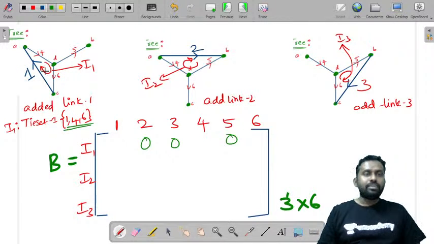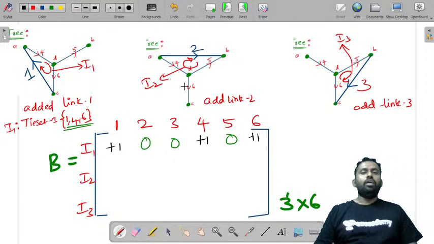And you need to consider this loop current direction I1, and 1. Both are in the same direction, therefore this is plus 1. Now if you observe 4, it is also in the same direction. See, it is in clockwise direction, so this is also plus 1. And 6 is also in the same direction, plus 1.